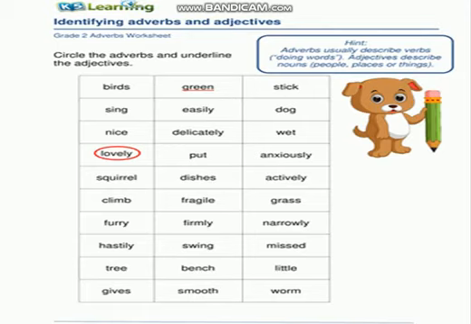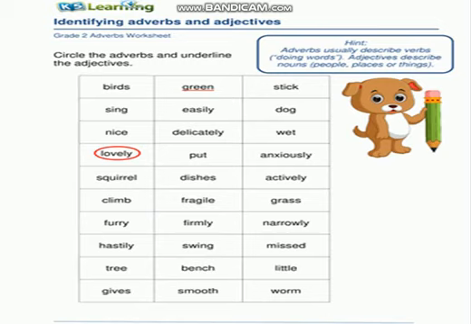Then we have the word green, which is already done for you. Stick is also a noun. Sing is a verb because it is an action. Easily. If I say I have done my work easily, this is an adverb which is telling us about the verb, so encircle it. Then we have the word dog, which is a noun. Then we have the word nice. If I say this is a nice girl, here the word girl is modified by nice, so it is an adjective. Underline it, just underline it, not encircle it.